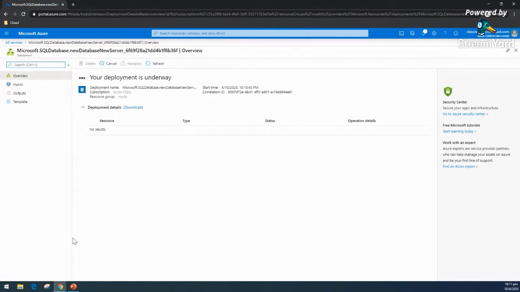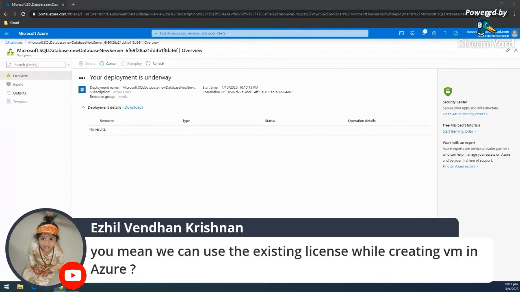Meanwhile, if there is any question, I see one question, and the question is a very good one. You mean we can use the existing license while creating a VM in Azure? Yes, we can use it. This is the beauty of Microsoft Azure, because they are giving flexibility. Maybe if time allows, I will show you one quick blade while creating the Windows server.